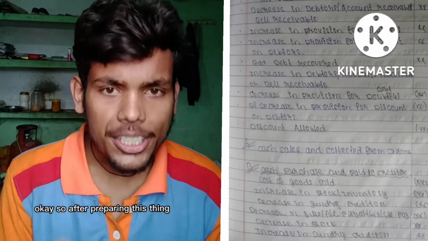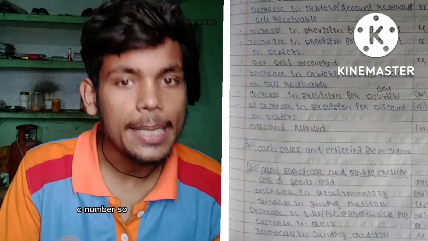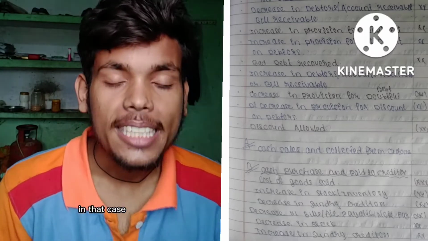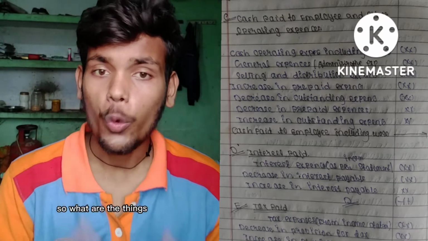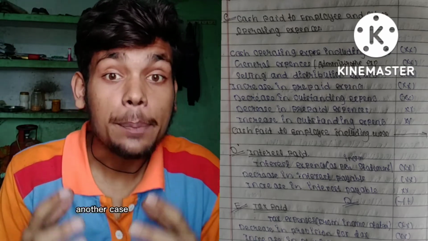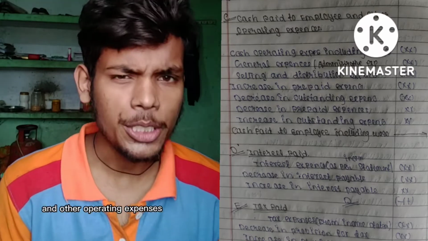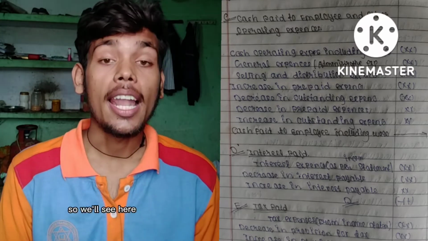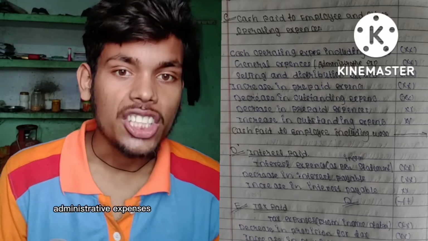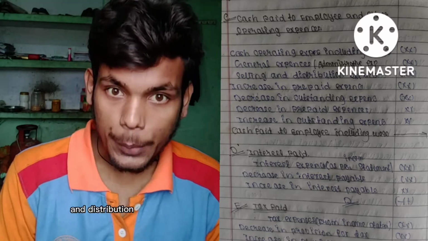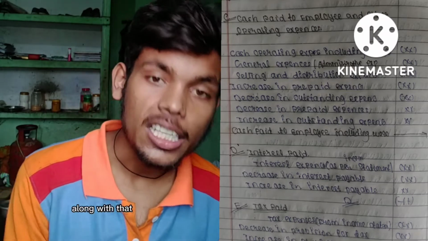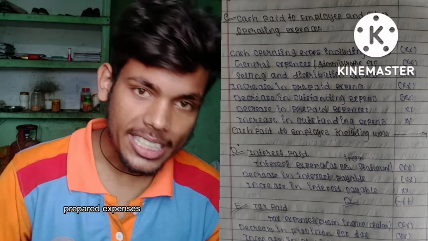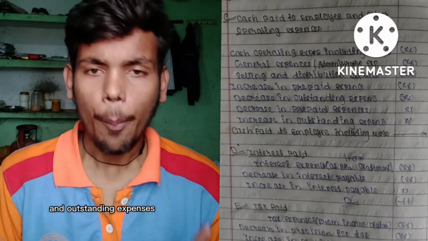Okay, so after preparing this thing, you will come to the third point, C number. So what you will write in that: cash paid to the employee and other operating expenses. So what are the things which are going to be recorded under the cash paid to employee and other operating expenses? You will see here office administrative expenses, general expenses, and selling and distribution expenses. So this kind of thing is going to be recorded, and along with that, outstanding expenses, prepaid expenses and outstanding expenses. Prepaid expenses is